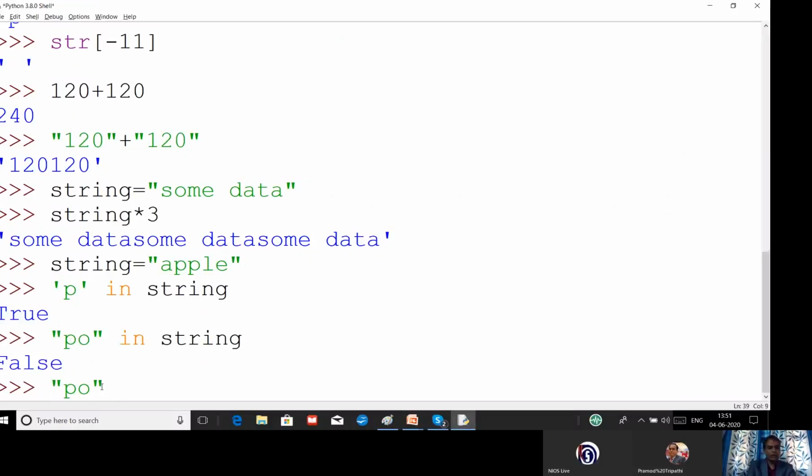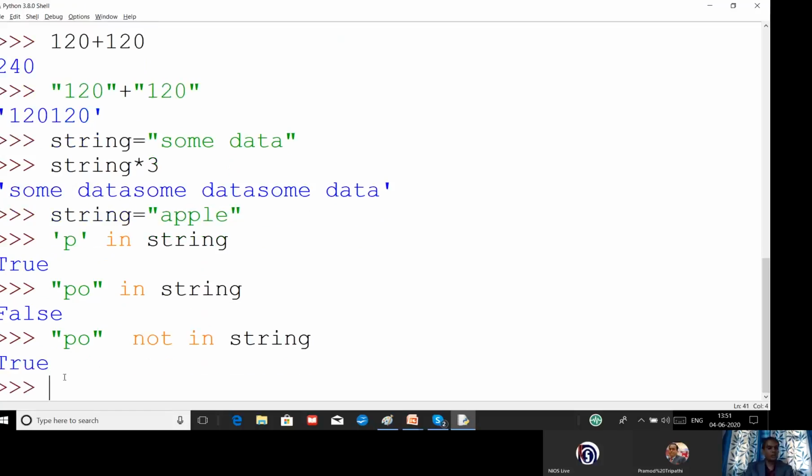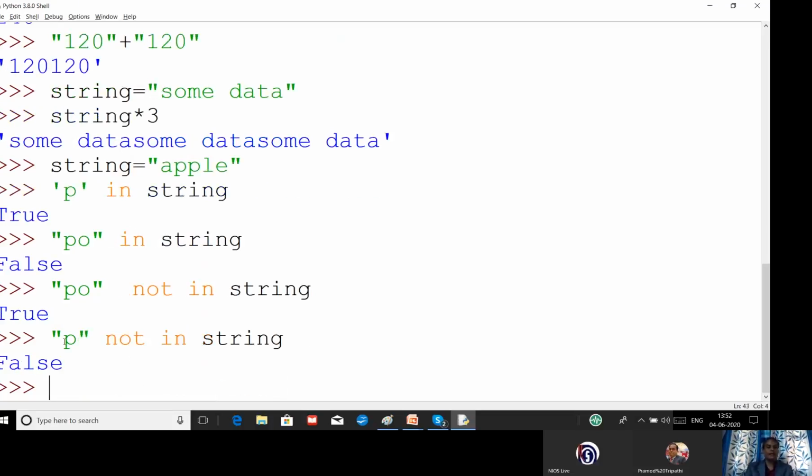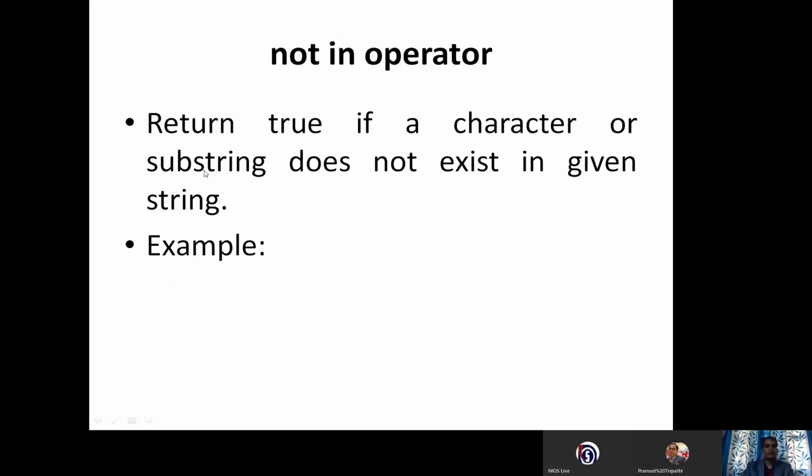O in string. I have given in, but now we have to give not in string. Now let us check. So we will get true. Again, if you give P not in string, then we will get the result false, because P is actually existing in the string. So we can see this membership operator is helpful for finding whether the data is a part of the string or not. If it is existing, it will display true, or else it will display false.